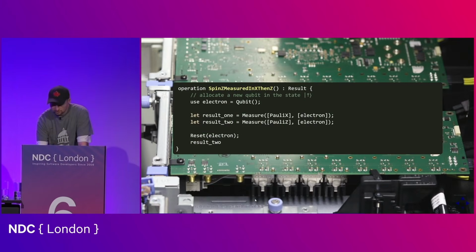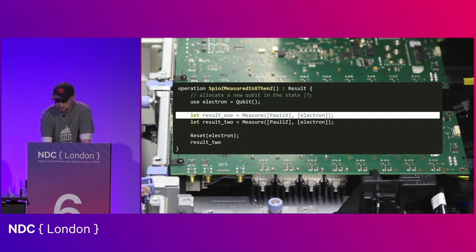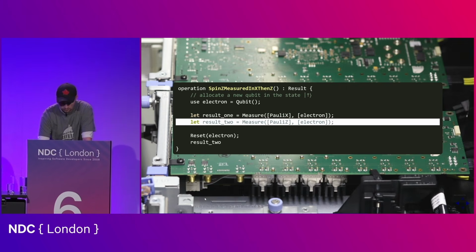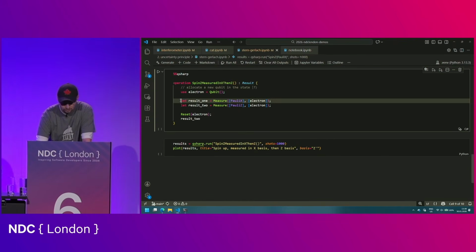So this is how we can model this in Q#. Our qubit is the electron, and we simply stick 2 measurements one after the other. First in the x basis, so using the x observable, then in the z observable. And that's basically that. And then at the end, we return just the outcome of the second measurement, because that would help us illustrate what is going on. So this is this piece of code.